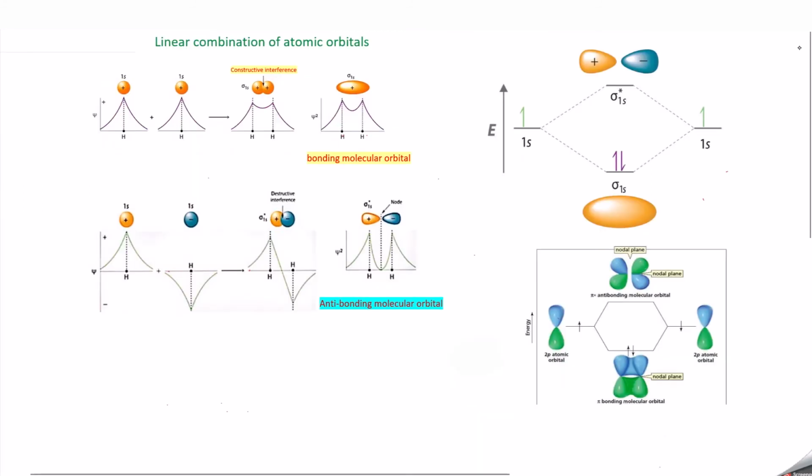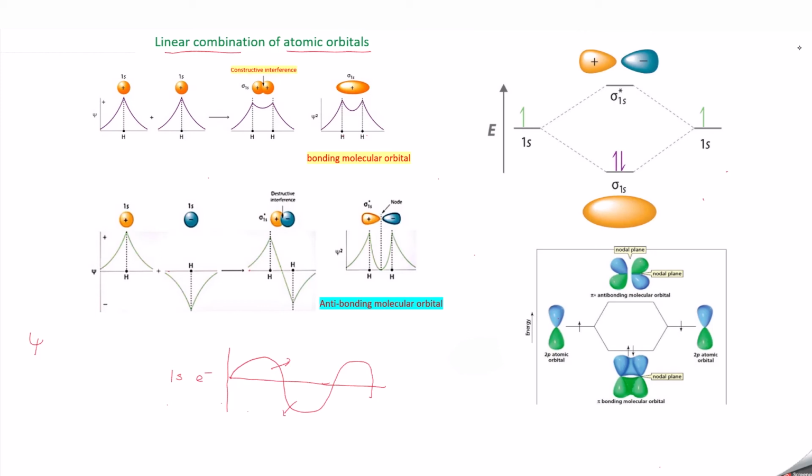The formation of bonding and antibonding molecular orbitals can be explained with the help of the linear combination of atomic orbitals. The atomic orbitals are represented by the wave function psi. For example, you take the 1s orbital, which has one electron. This electron moves in the form of a wave. This is what we call a crest, and this we call a trough. The crest we denote as plus, and the trough we denote as minus.